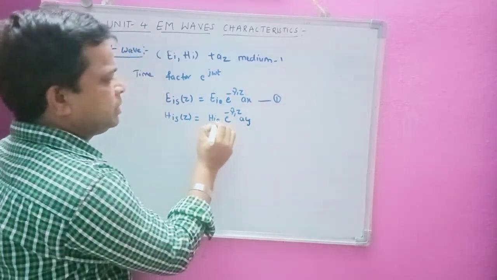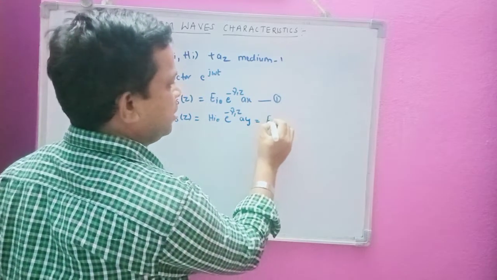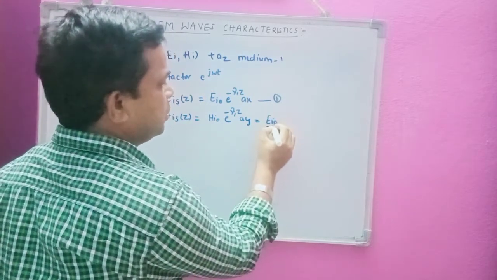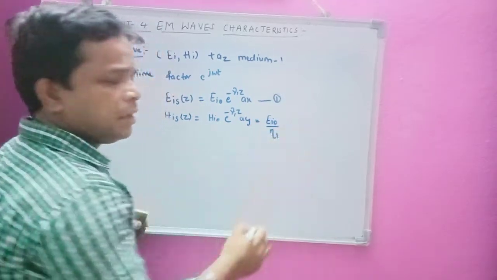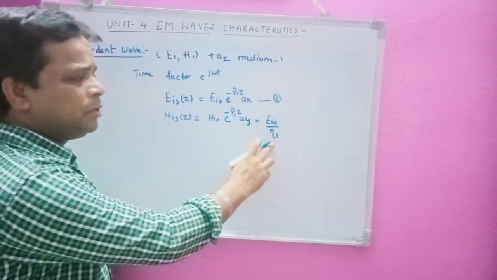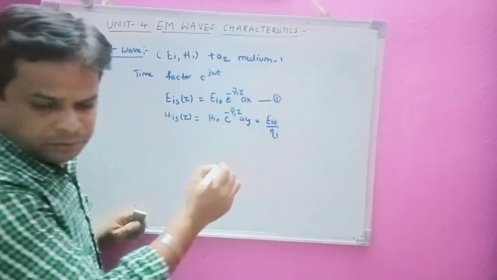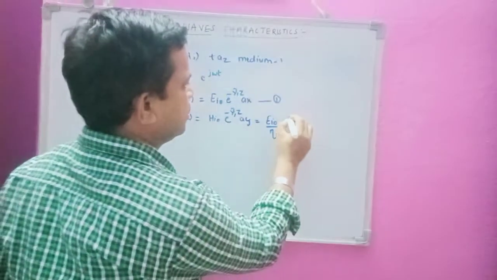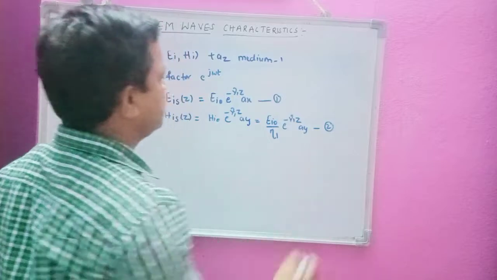We can write HI0 in terms of EI0 divided by the intrinsic impedance of medium 1, eta 1, into e power minus gamma 1 z into aY. Let us consider this as equation number 2.